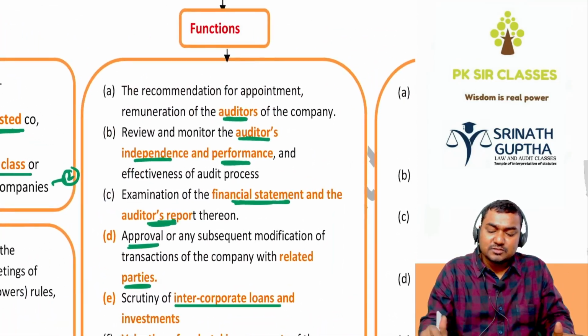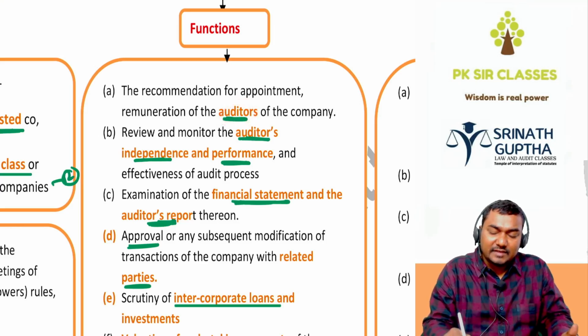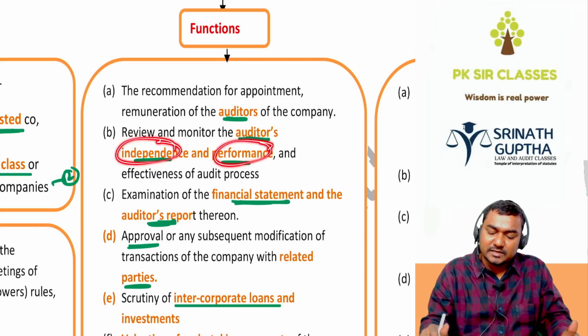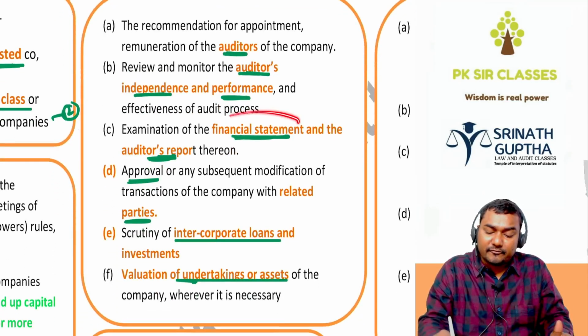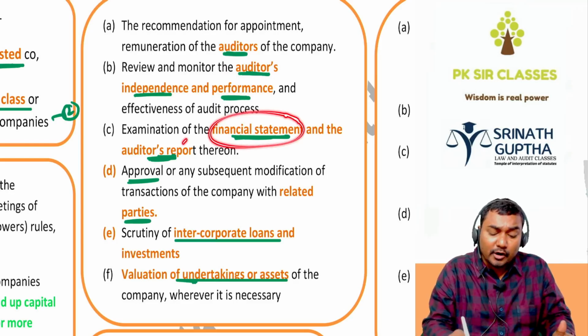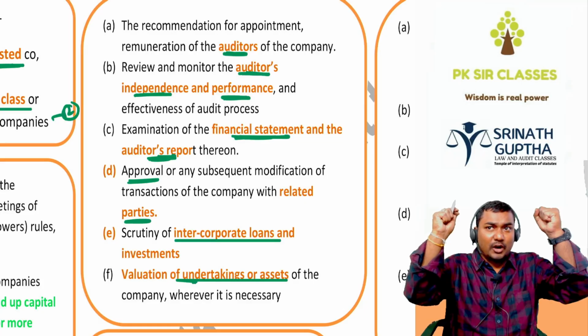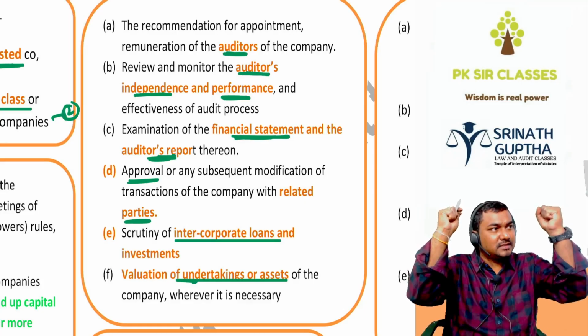So functions. They will recommend the auditor. They will recommend the remuneration and they will see whether the auditor is independent or not. They will check the performance of the auditors, and they will examine the finances prepared by BOD and the audit prepared by the auditors. Simply they are the head of the BOD, head of the auditors. So what the auditor does, they will examine. What the BOD does, they will examine.